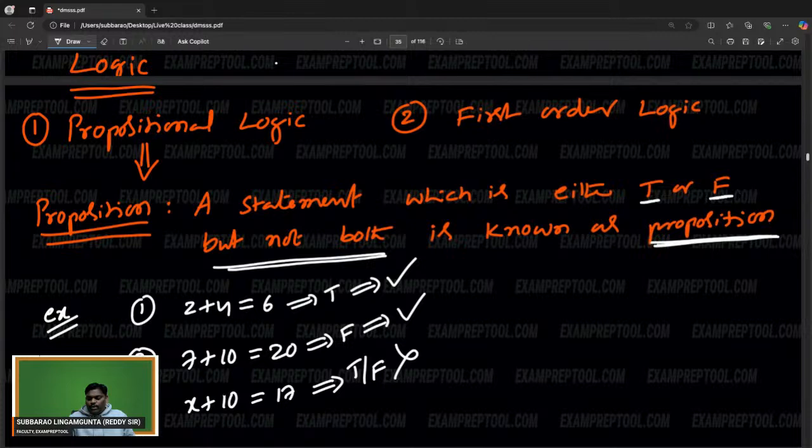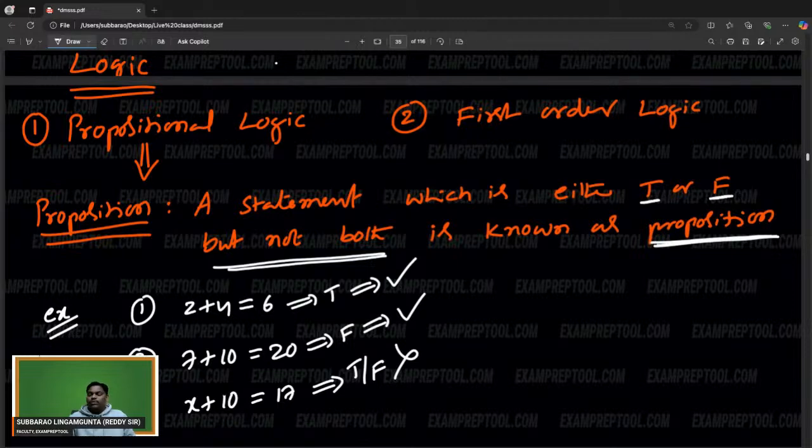2 plus 4 is equal to 6, a true proposition. 7 plus 10 is equal to 20, which is a false proposition. x plus 10 is equal to 17 may be true, may be false, depending upon the x value. If x is 7, it gives 17. If x is 10, it gives 20. If x is 5, it gives 15. It may be true, it may be false, so it is not a proposition. So this is the proposition definition.